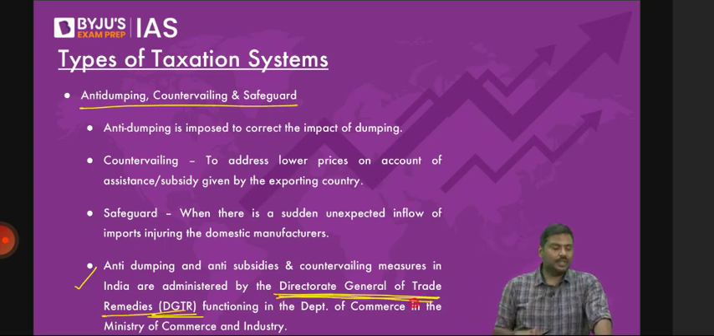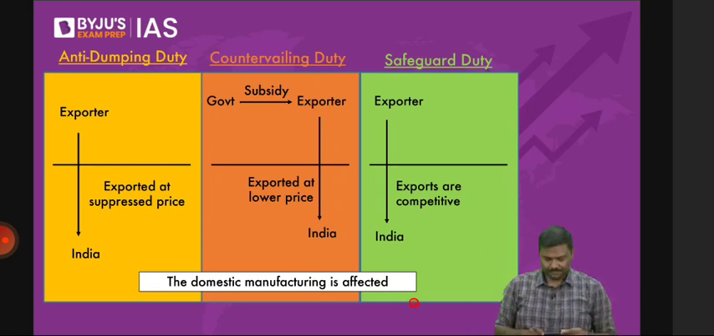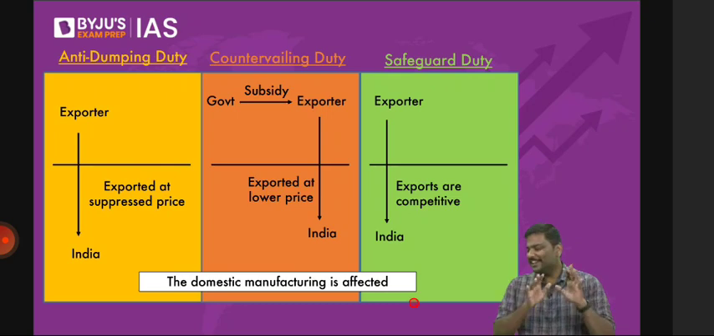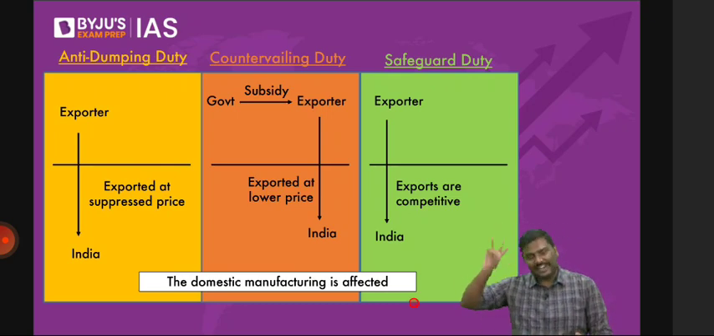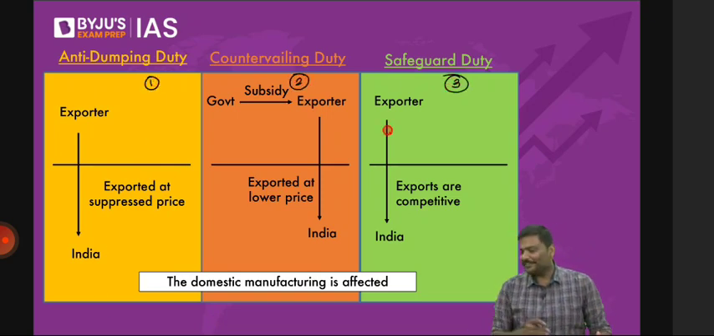What is the idea of anti-dumping, countervailing, and safeguarding? First and foremost, can everybody see the picture in the slide? Let me start with the basic English. In the picture, can you see three different colors? That is color 1, color 2, and color 3. I'll explain it. But why I'm telling you all of this, there is a reason.